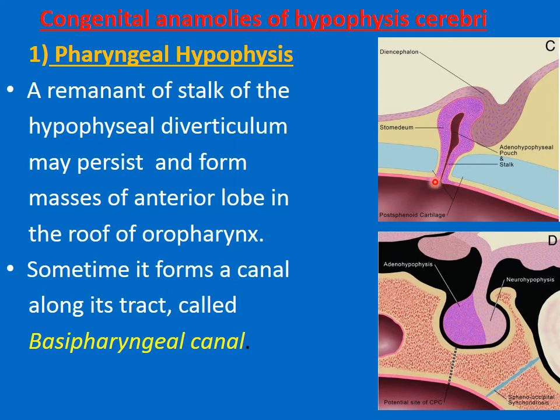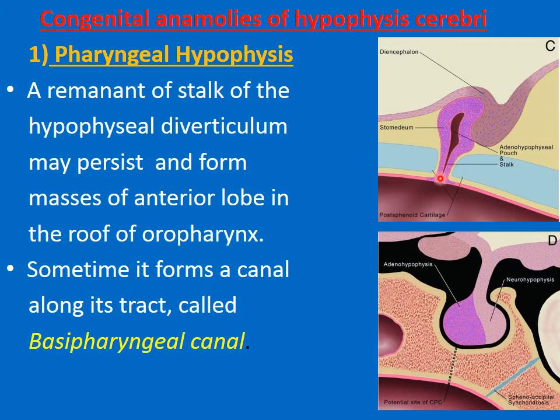the oropharynx. This is the track of the development of the hypophyseal diverticulum, and here is the constricted part which is called the stalk of the diverticulum, and that stalk sometimes may persist and form a separate mass of the anterior lobe of the hypophysis cerebri, and it is usually present in the roof of the oropharynx.